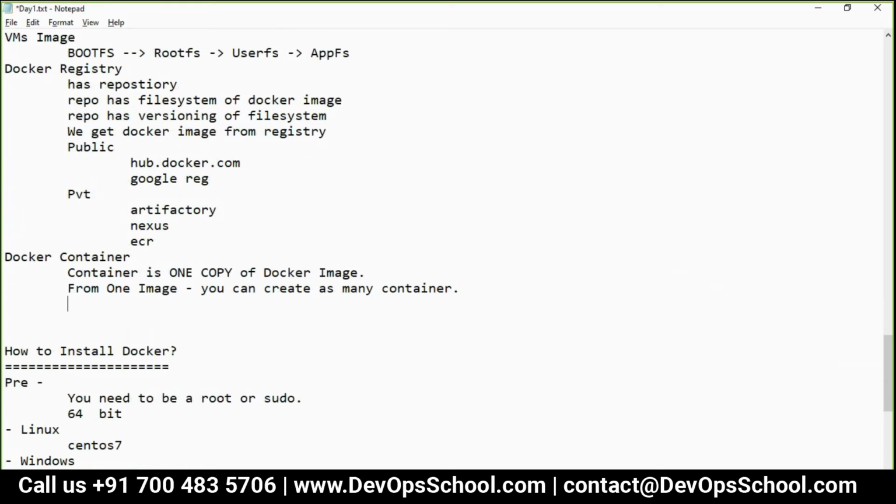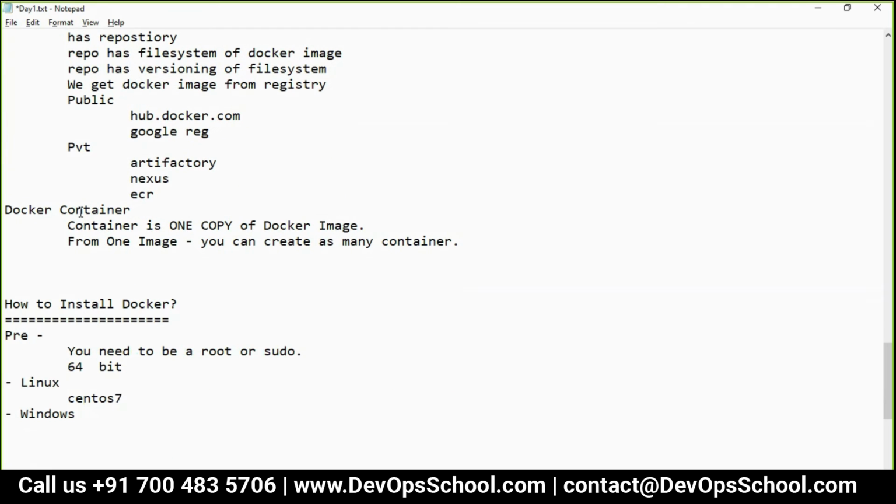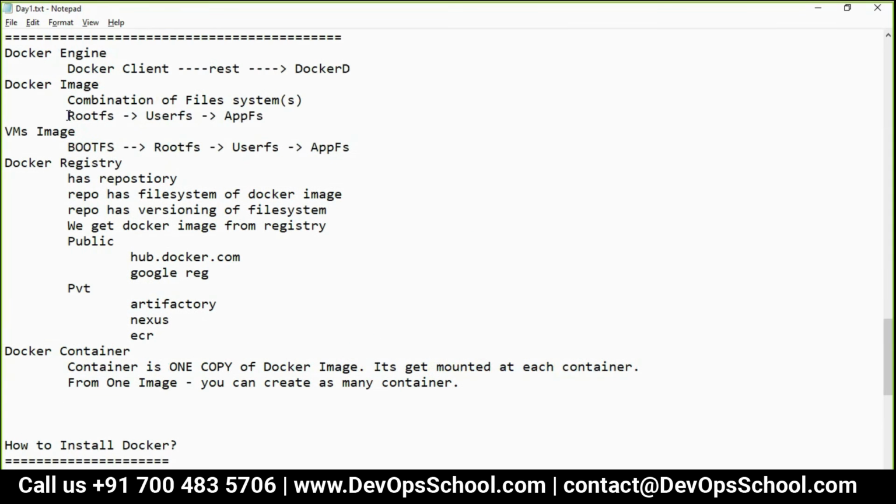Here, a container is nothing but a user space. Whenever you create a mount, one mount gets attached. Mount means image. So here, a Docker container is one copy of a Docker image. It gets mounted at each container. And in the image, you know that you have the root file system also.